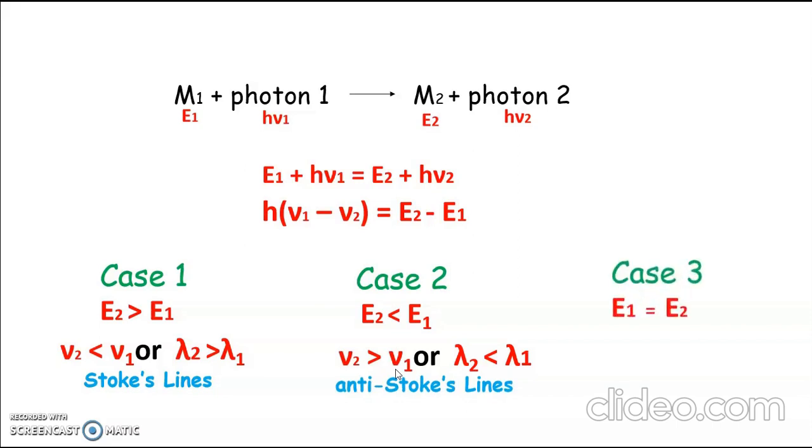There is a third case where there is no change in the energies of matter or photon during collision, and the frequency of incident and scattered radiation are the same, and this type of scattering leads to Rayleigh lines in the spectrum.